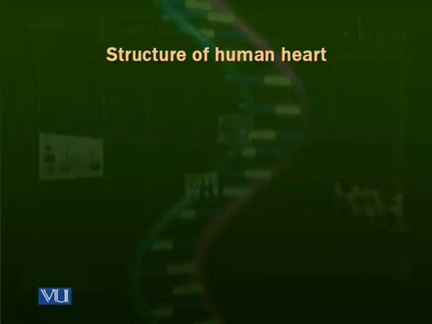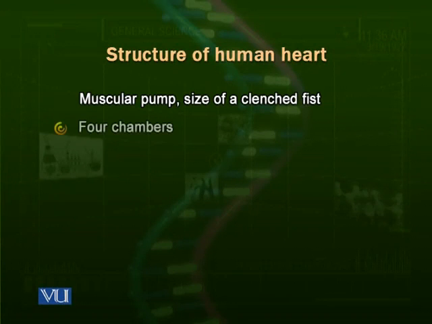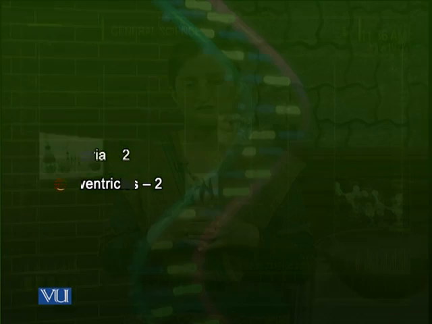Now we talk about the heart, the pumping organ. Heart of human beings is four-chambered, as all the mammals do have. It has two upper chambers called atria and two lower chambers called the ventricles. Heart of a human being is the size of a clenched fist. If we make it like this, it's of that size. And